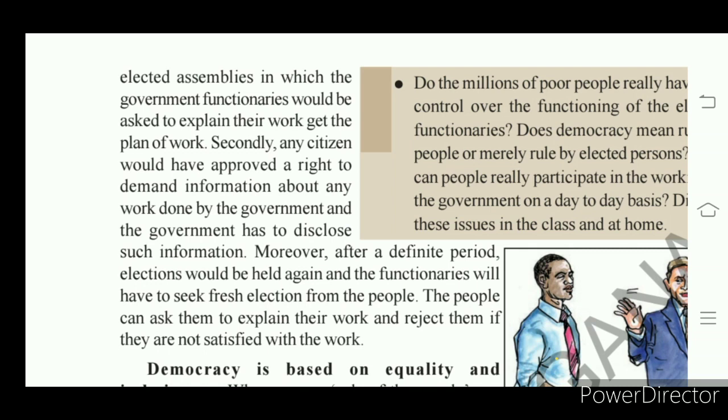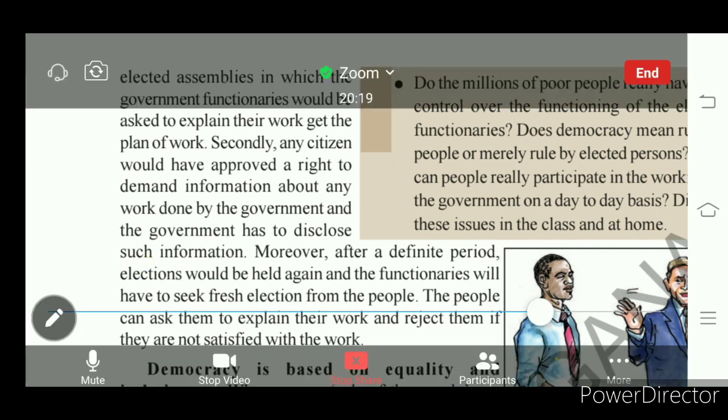If they do not do so, we have the right to reject them. How do we reject? We will reject them by not voting for them in the next elections. So people are supreme in authority in democracy. Democracy is a responsible government. This is the first feature.